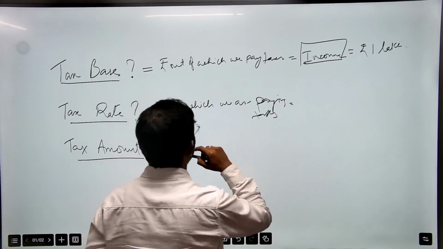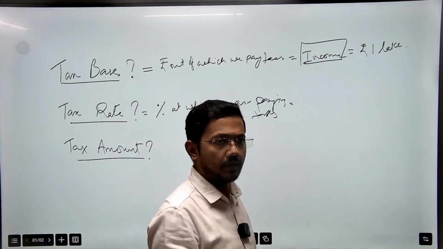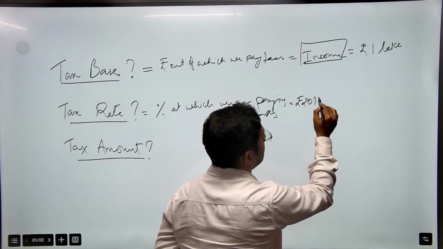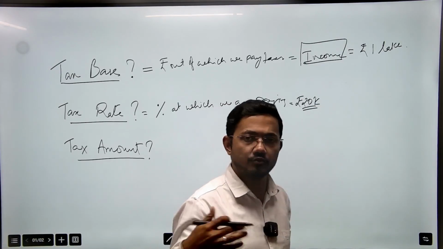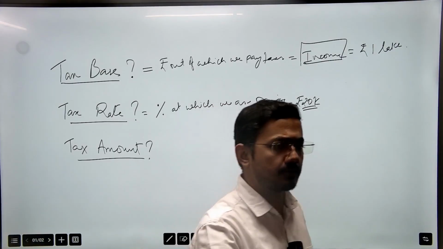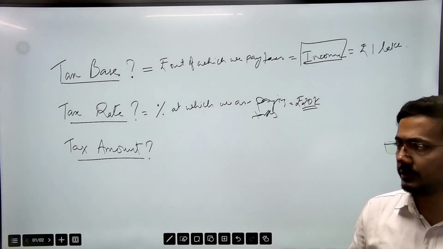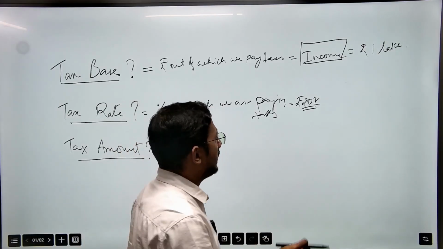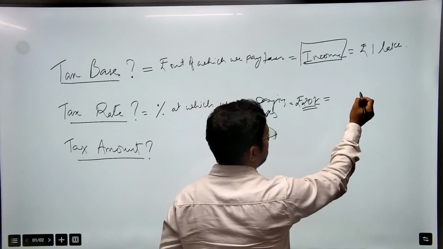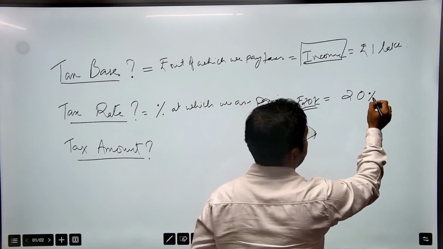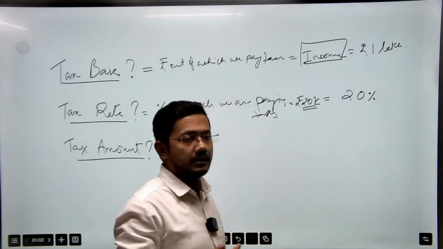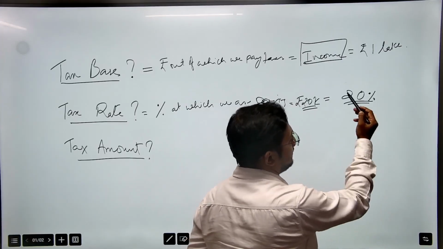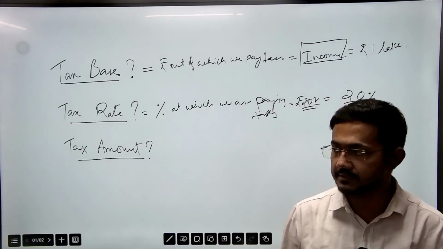For example, you have calculated your tax and seen that in total you have paid 20,000 rupees as tax to the government, whether it is income tax, GST, VAT, or whatever it is. So you have paid 20,000 in total. Now you will say that I have paid 20% of my income as tax. That means the tax rate here is 20%.